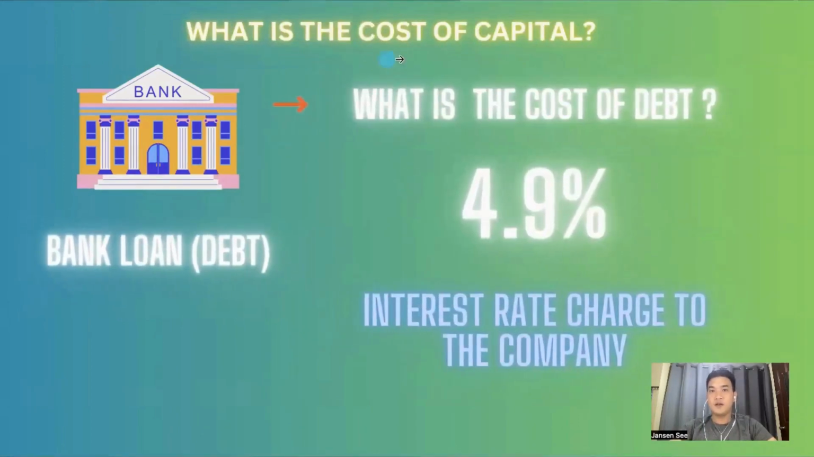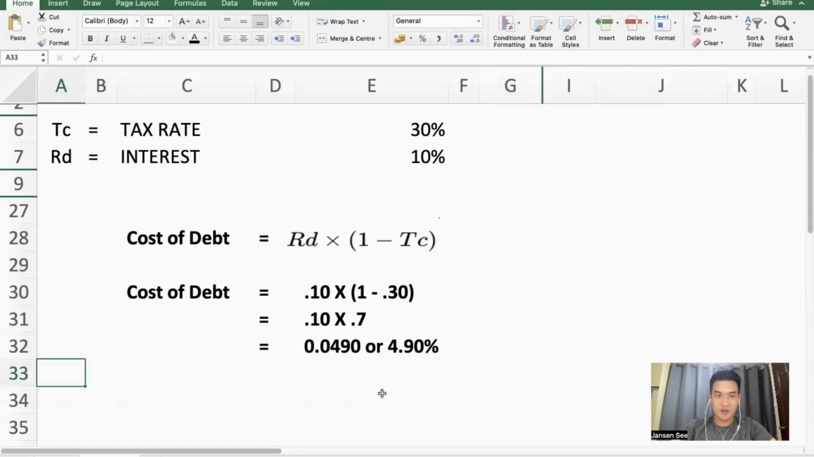Now, what is the cost of capital if it is from debt? We need to identify that the debt itself is different from its cost or the cost of debt. Now, what is our cost of debt? The cost of debt is the interest rate charged to the company, which is, for example, as estimated, 4.9%. This is our cost of debt. However, I prepared a computation for us to demonstrate. Here's the Excel file that I have prepared for the computation of our cost of debt.